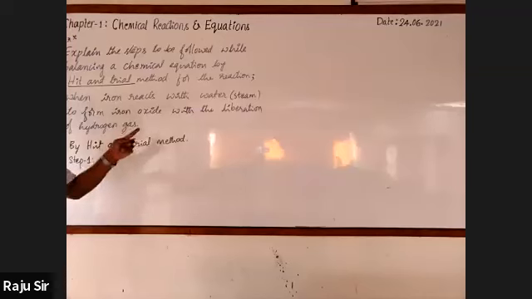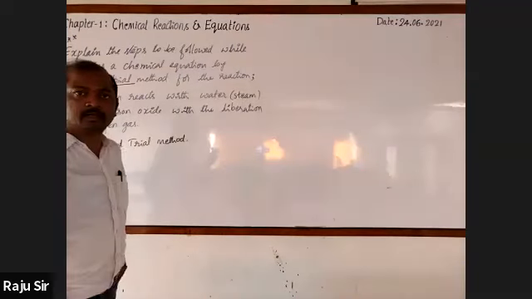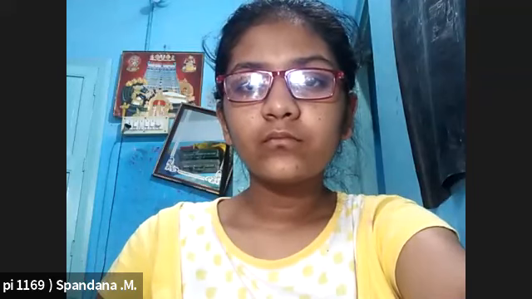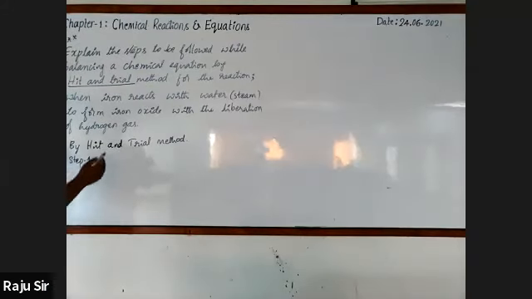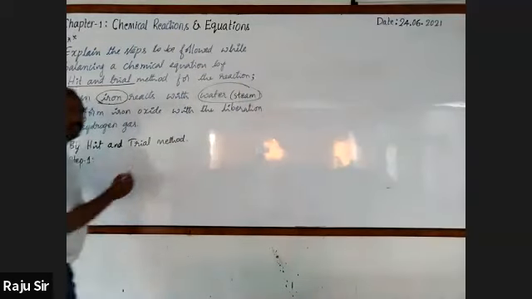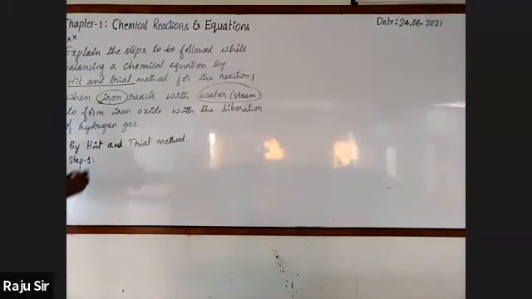Let us identify the reactants. Look at when iron reacts with water, that is steam. Iron and steam are the reactants. They form iron oxide and hydrogen gas.